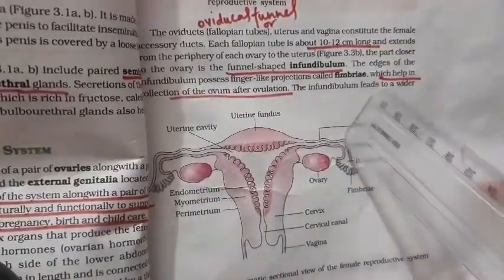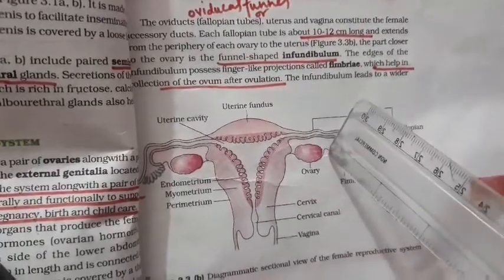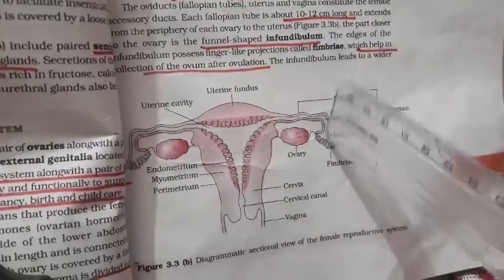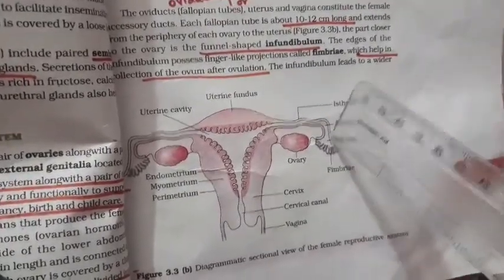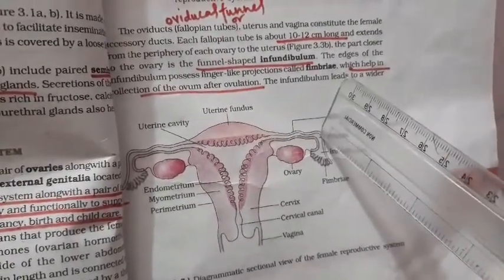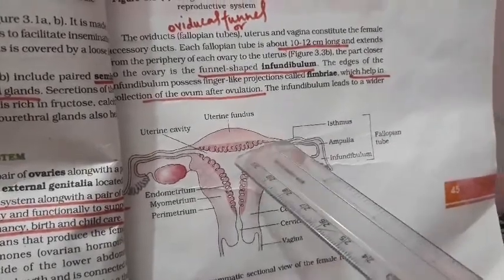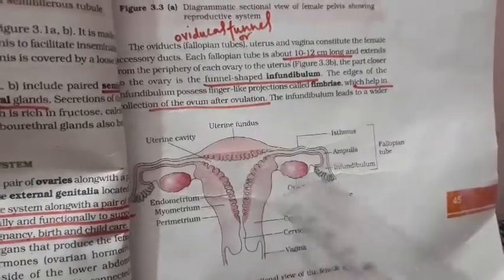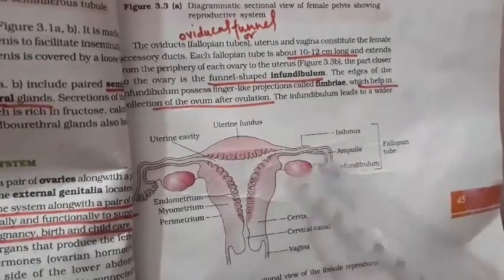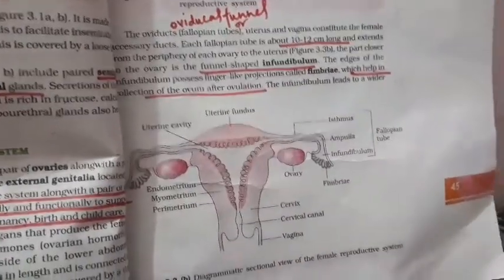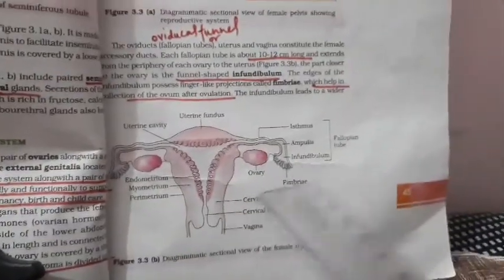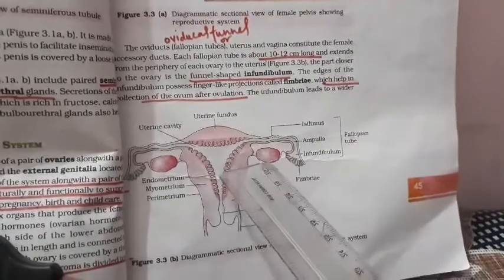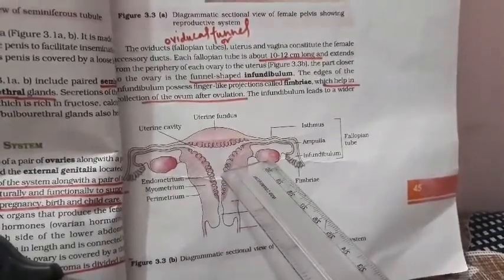The oviduct has the following four parts. The first part is the fimbriae, the finger-like projections which carry the secondary oocyte. The second part, the swollen part, is the ampulla, the third part is the tube, and the fourth part is the isthmus. Each part of the oviduct has a different role. Again, the oviduct has four parts: the fimbriae, which carry the developing secondary oocyte.